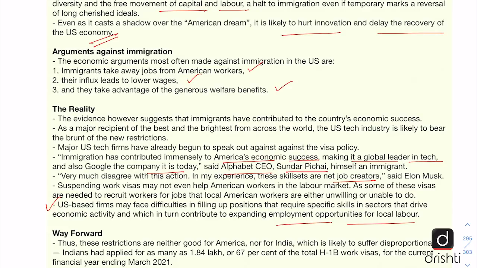So it might lead to the exact opposite of what President Trump and his administration is thinking, that this move will help in creating jobs. It might end up doing exactly the opposite for American jobs.